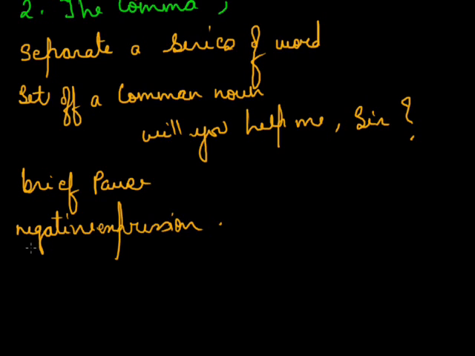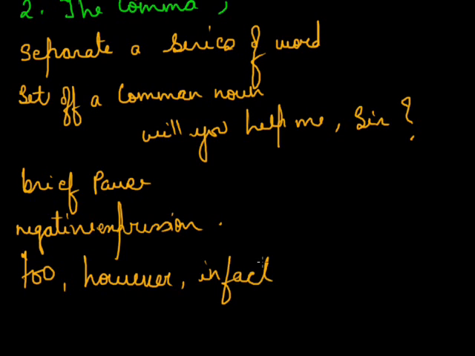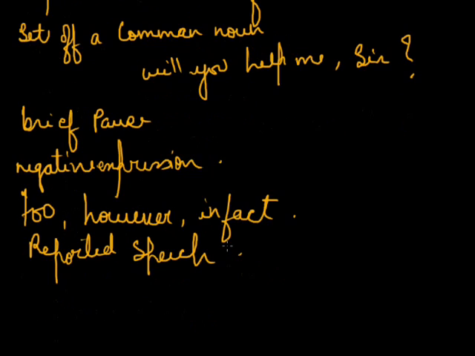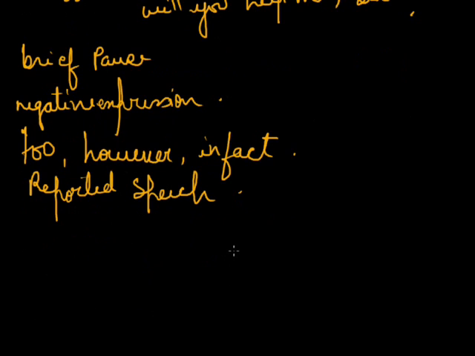too, however, or in fact. Like if you use the word however, or if you use the words in fact, in that case also a comma is used. My sister too has many credentials. To separate a reporting verb from the reported speech, in reported speech also the comma is used. To separate a statement from the question tag, and to separate clauses in a series.